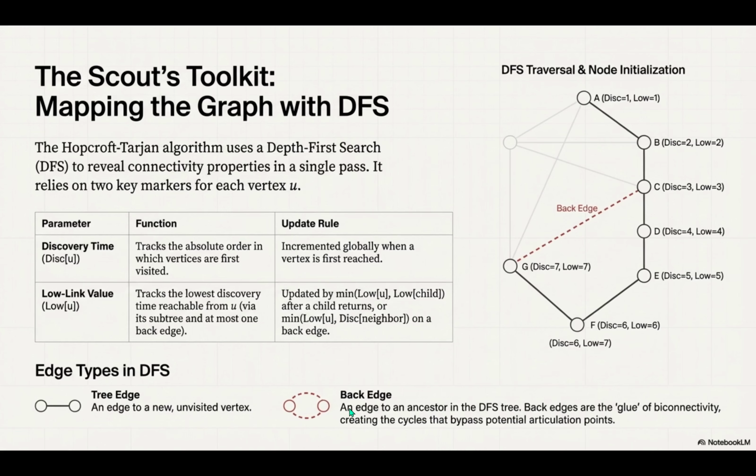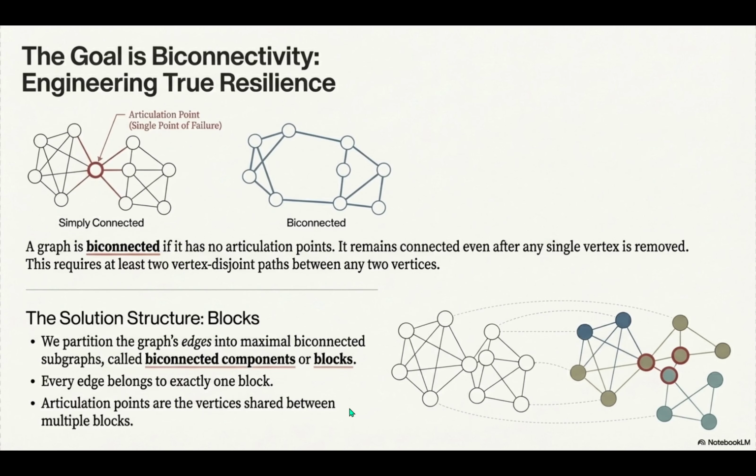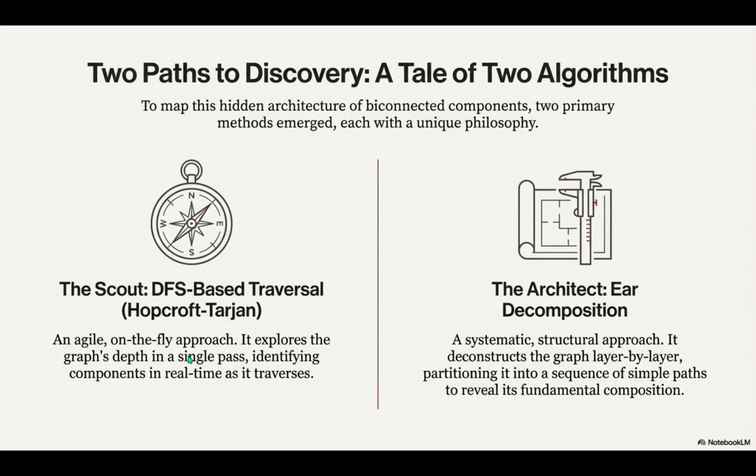Okay, so back to the efficiency problem. That brute force method of testing every node. How did Hopcroft and Tarjan get around it? They needed a single pass method, something that could make these huge judgments about resilience using only local information. The core idea was to use a depth-first search, a DFS, as the actual tool. When you run a standard DFS, it naturally organizes the network into a tree. Their genius was realizing that if you just record two specific temporal markers during that one search, the tree's own geometry reveals all the vulnerabilities.